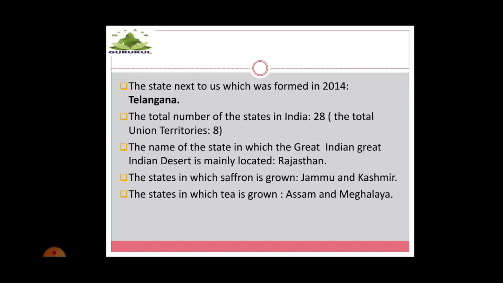See, the state next to us, which was formed in 2014, is Telangana. The total number of states in India is 28 and the union territories are 8. The state in which the Great Indian Desert is mainly located is Rajasthan. The state in which saffron is grown, Jammu and Kashmir. The states in which tea is grown, Assam and Meghalaya. See children, these facts and the names of the states, you must be thorough with. Whenever we ask, you are supposed to answer these questions.